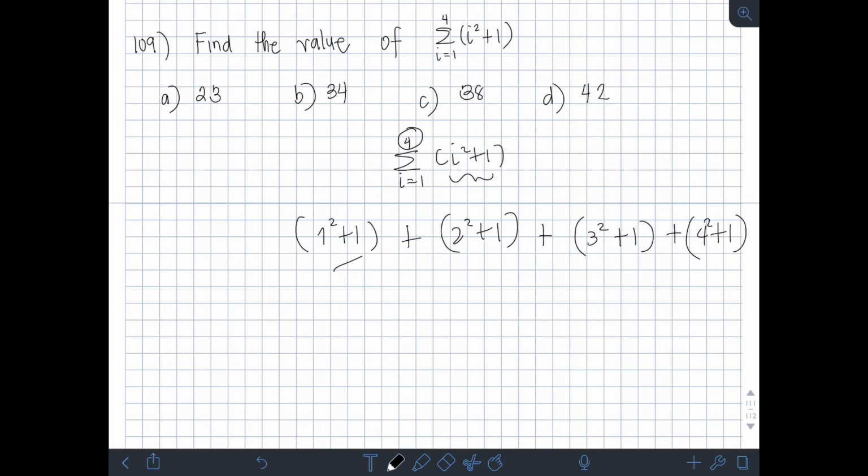And then, simplify lang natin to, and then i-add natin. So, 1 squared plus 1 is 2, plus 2 squared plus 1 is 4 plus 1 or 5, plus 3 squared plus 1 is 9 plus 1 or 10, plus 4 squared plus 1 is 16 plus 1 or 17. And then, add natin 2 plus 5, 7 plus 10, 17 plus 17, 34. So, the answer is letter B.